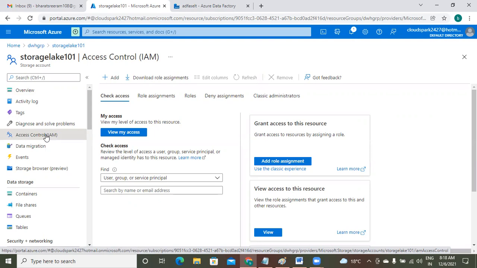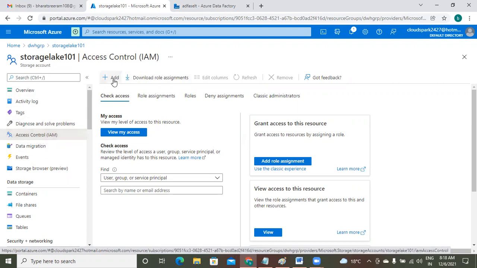Only security admins, Azure security admins, will have this access. The security admins will be creating users and assigning roles to the users. Now I'm in my storage lake. I entered into IAM, that means access control.